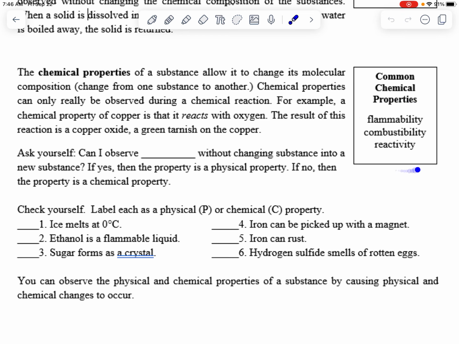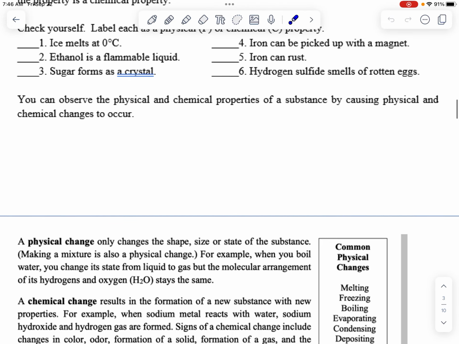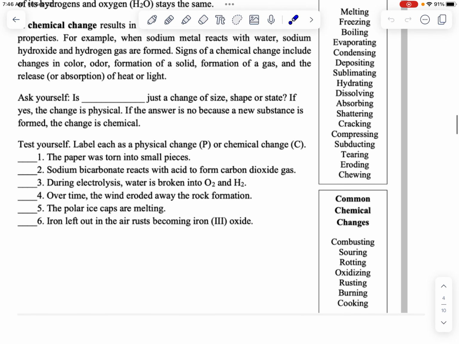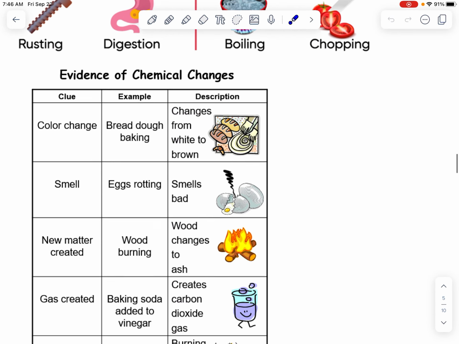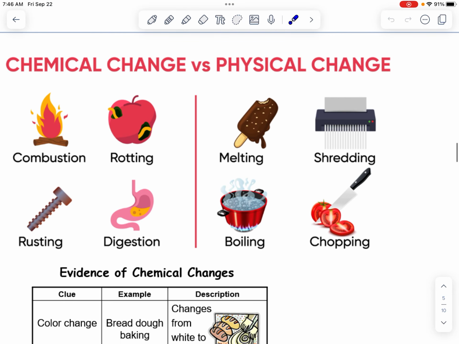When we light gas on fire, it turns into water and CO2. So we don't have gas anymore. That's why we can't just run on the same tank of gas the whole time. Reactivity. Some things react in different ways. And we can kind of look at those here when we look at our chemical changes, right?